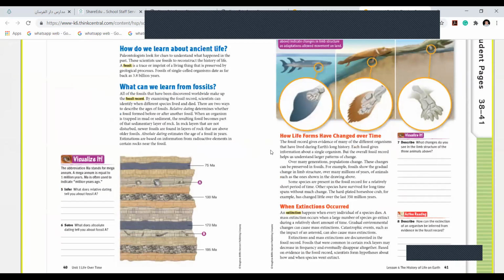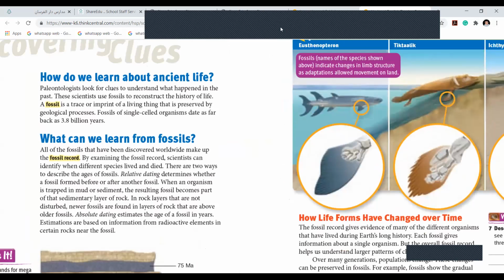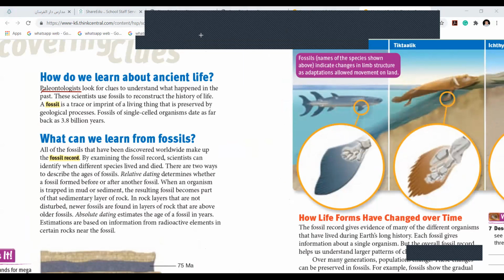Again, please highlight this. Do you know who a paleontologist is? Who studies fossils? A paleontologist is a person who studies fossils.